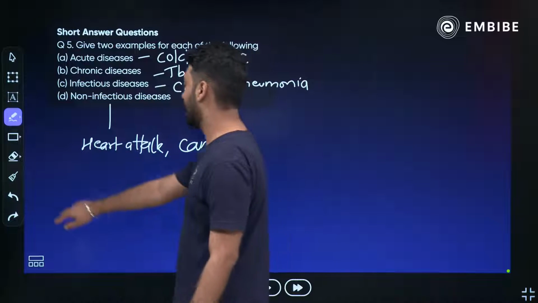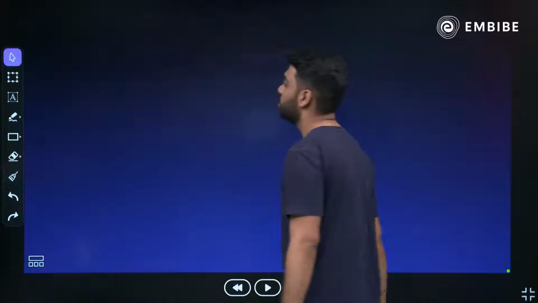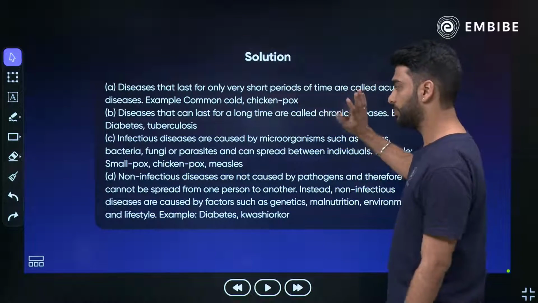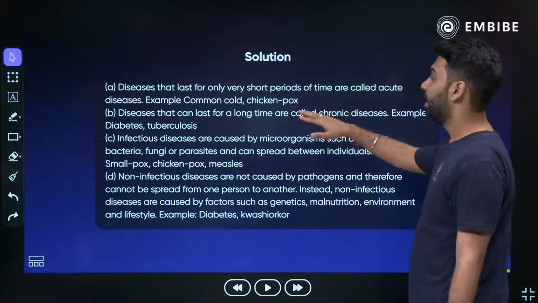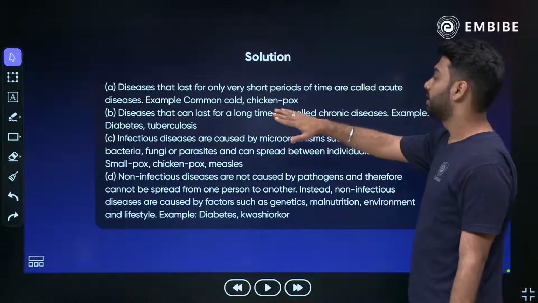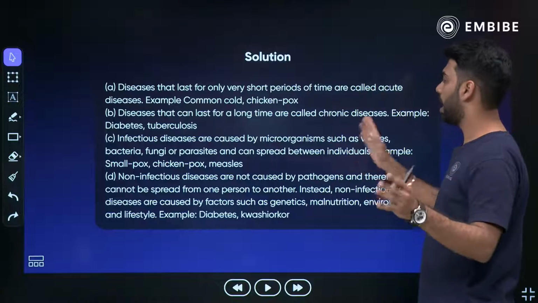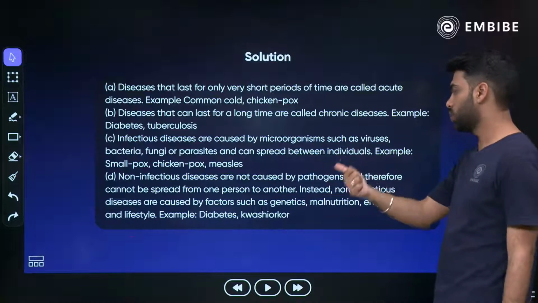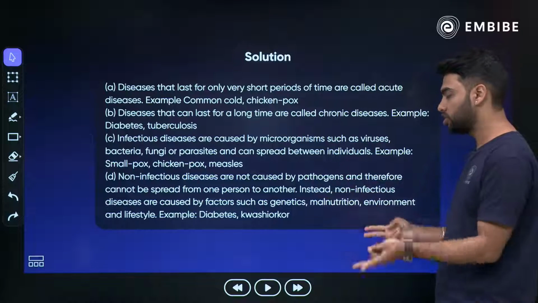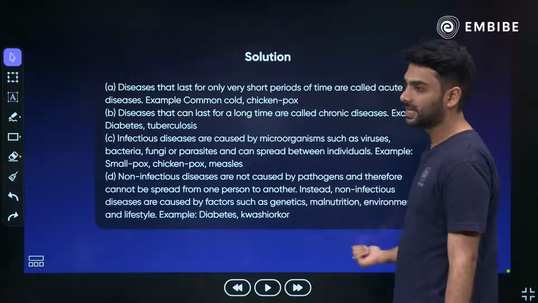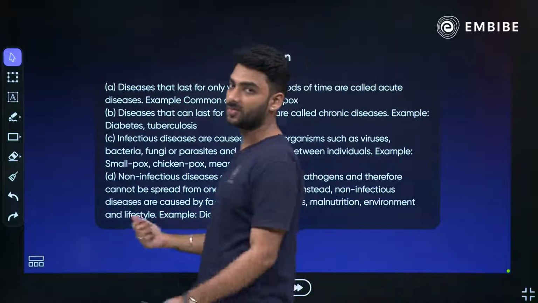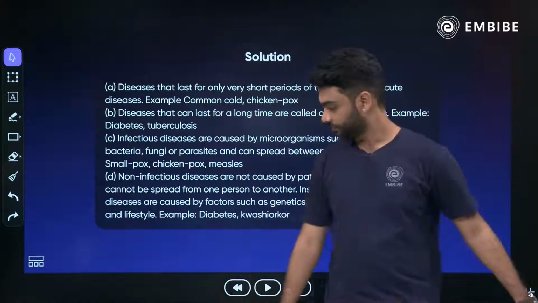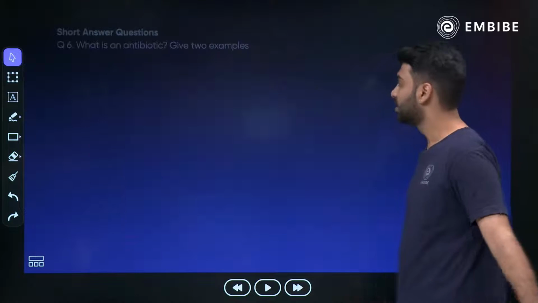Let's see the answers now. So, acute diseases are the ones which are for a very short period of time, like common cold, chicken pox. Fever is also one of them. Okay. Then, diseases that last for a long time are chronic, like diabetes or TB. Infectious which spread, chicken pox, smallpox, measles. Non-infectious which do not spread, like kwashiorkor, diabetes. Then you have also got marasmus. Marasmus is also a nutrition deficient disease. Okay. This one was quite easy.